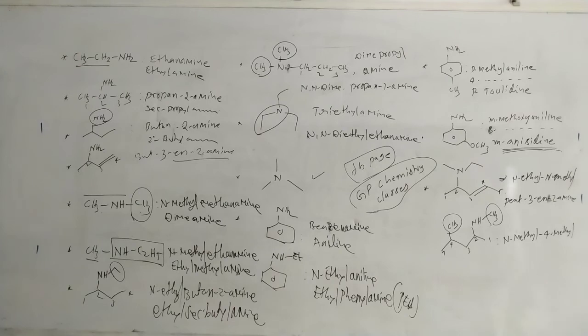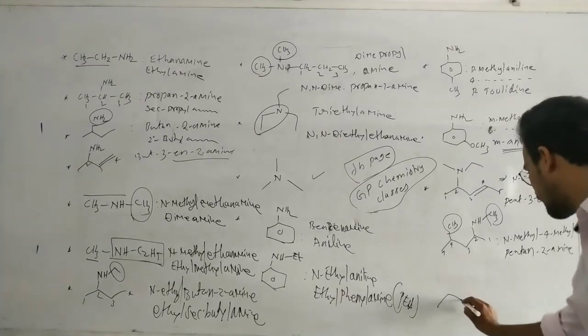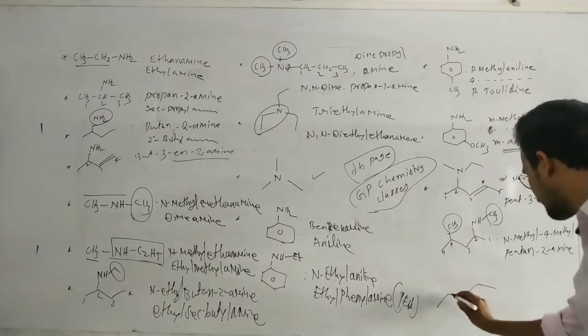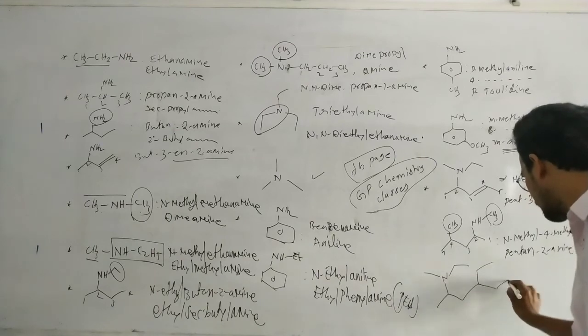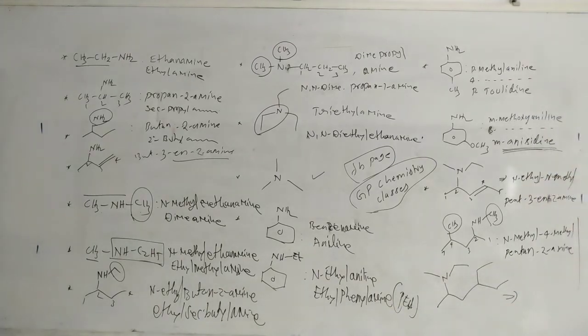But you should not say 4,N-dimethyl. Here these names are given separately. So N,4-dimethyl, and how many carbons? 5 carbons. Pentane, and the amine functional group is attached to the second carbon. So 2-amine. Okay, that is the naming of the compounds. So write the name of this compound.